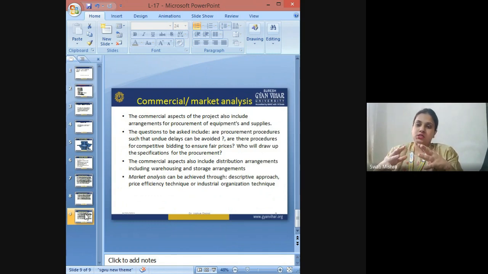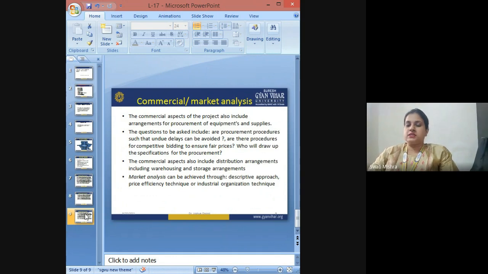The questions to be asked include: are the procurement procedures such that undue delays can be avoided? Are there procedures for competitive bidding to ensure fair prices? Who will draw up the specifications for the procurement? All these questions need to be answered before you actually make your product reach the markets.